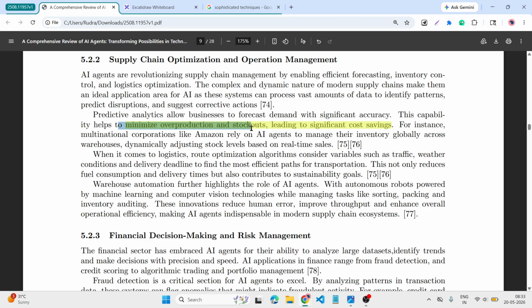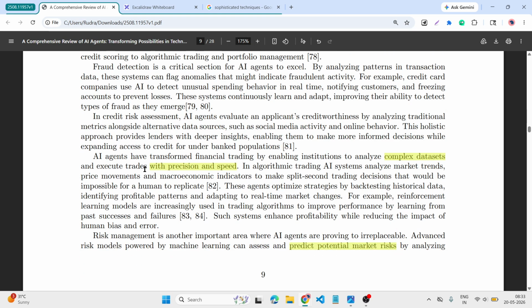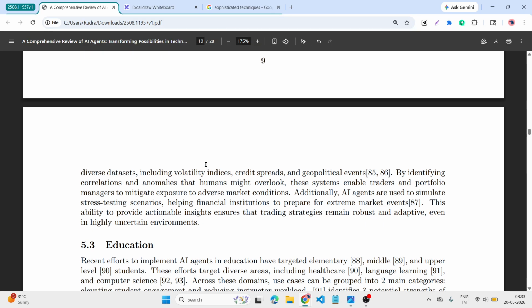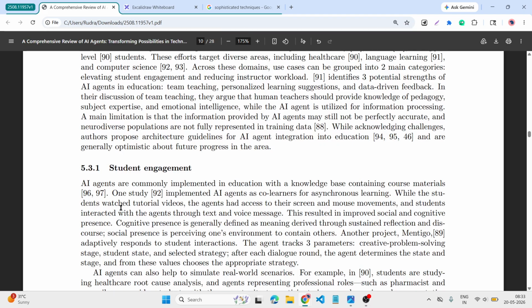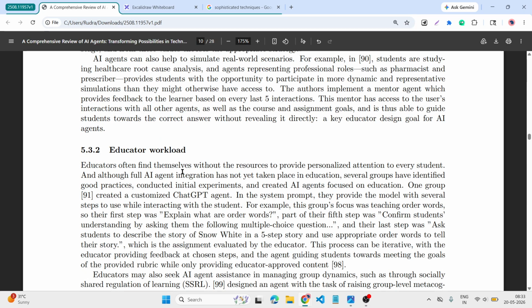In the supply chain, it minimizes production and stock outs, leading to significant cost saving. And with complex data, it helps to analyze and execute with precision and speed, and predict the potential market. Research also happens in education, student engagement, all of this.